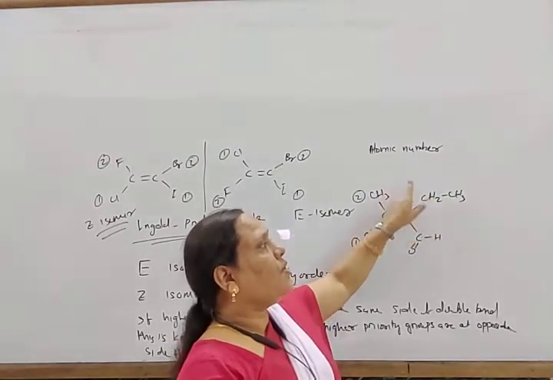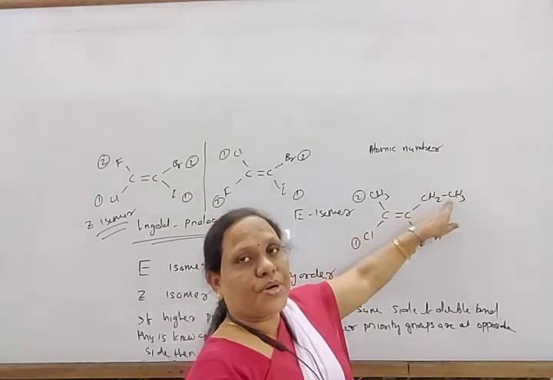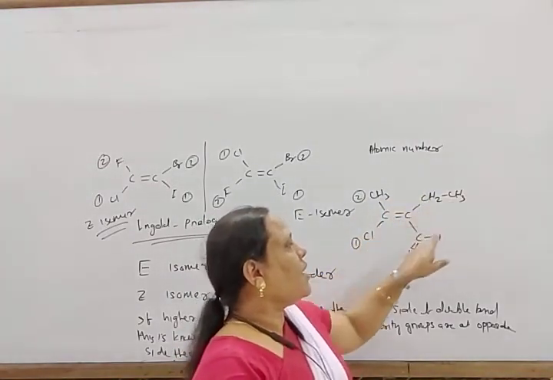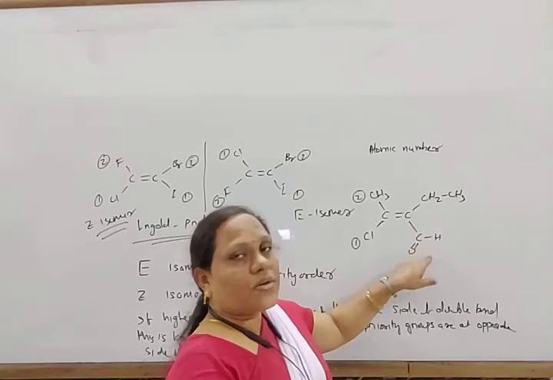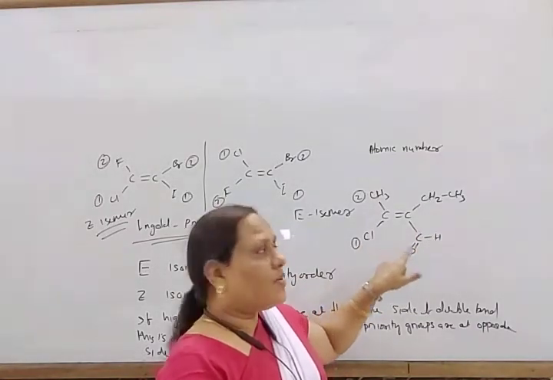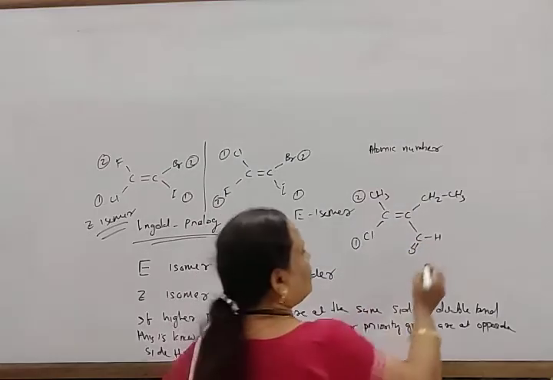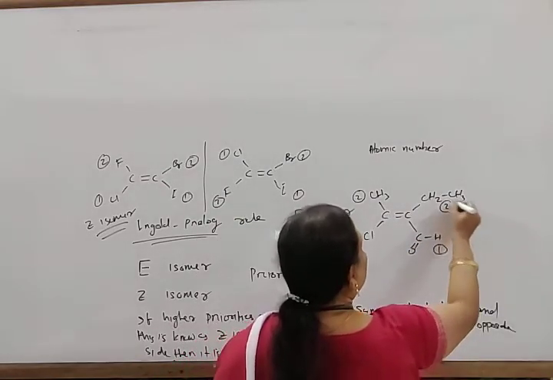This carbon is attached to hydrogen, hydrogen, carbon. As oxygen has a higher atomic number, this has higher priority and this has lower priority.